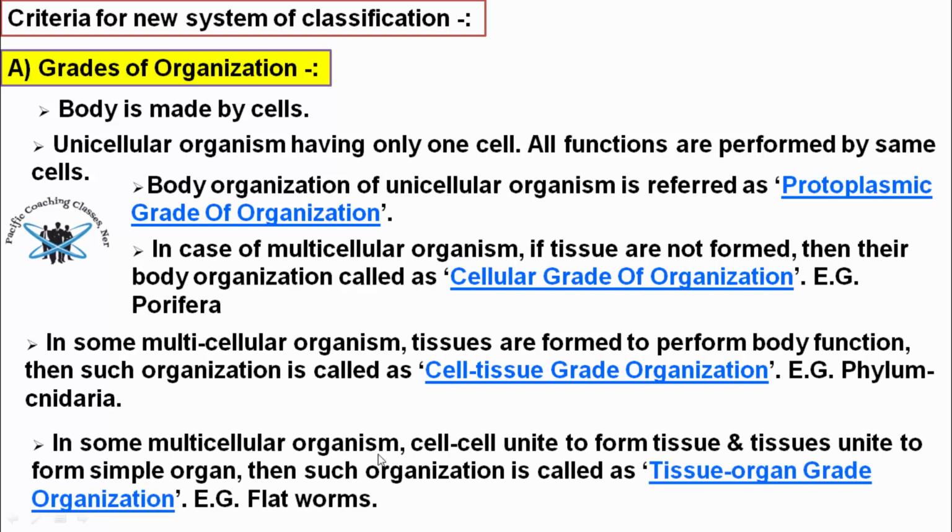In some multicellular organisms, cells unite to form tissues and tissues unite to form simple organs. Then such organization is called the tissue organ grade of organization. For example, flatworm. A flatworm has simple organs made by a number of tissues, and tissues are made by a number of cells. So it is called the tissue organ grade of organization.